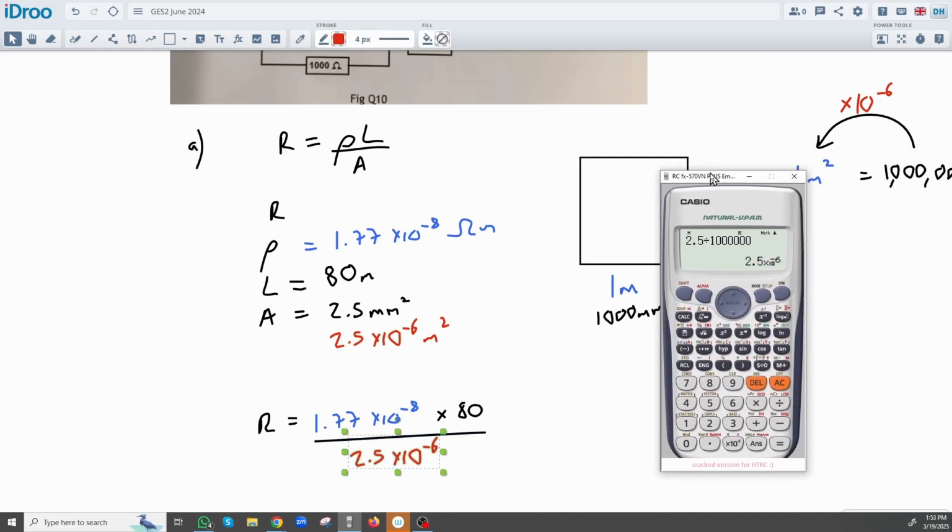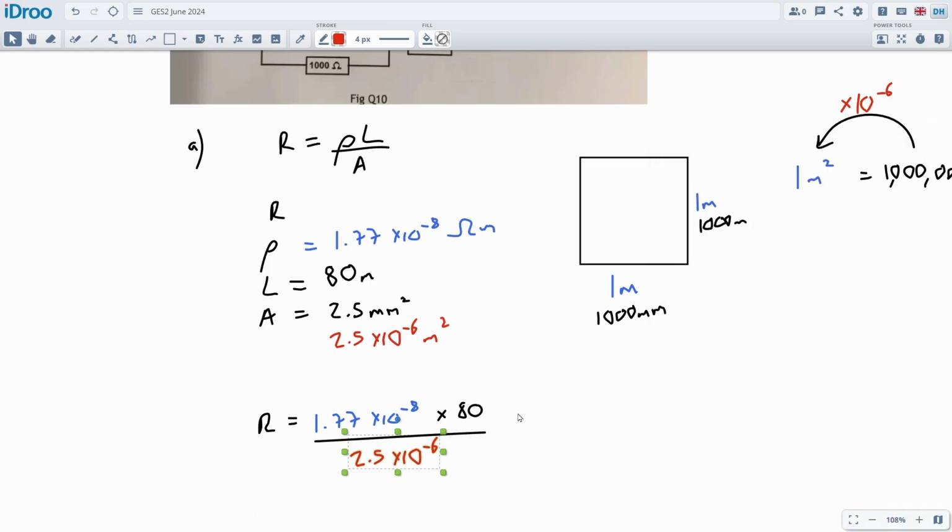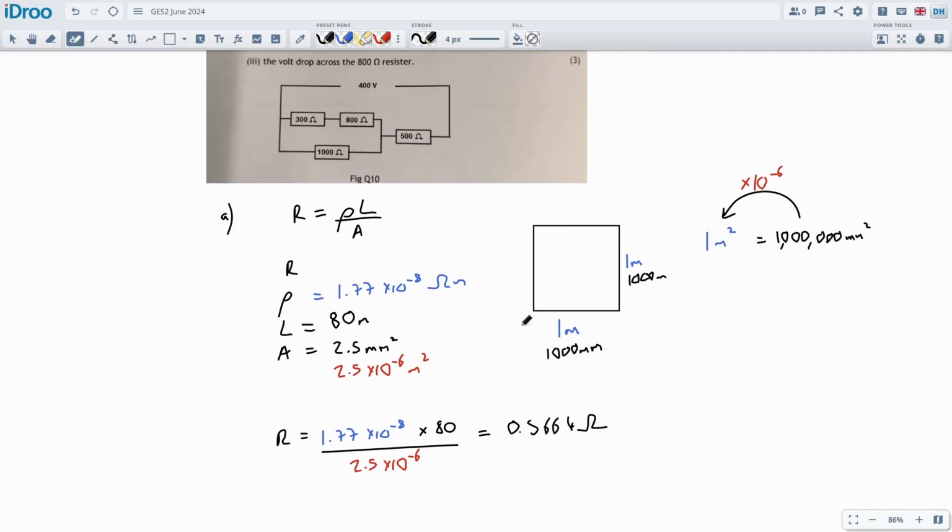So here's my calculator. I've got that number already lined up, ready to go. Let's use the fraction button to make it look good. So 1.77 times 10, make it look like it does on the page, to the negative 8, times 80, divided by 2.5 times 10 to the negative 6. All right, I get 0.5664 ohms. So that's the resistance of the conductor, 0.5664 ohms.